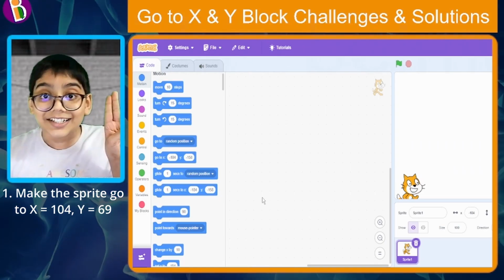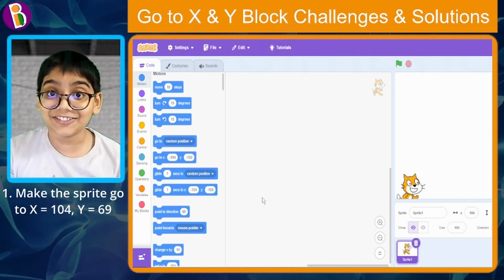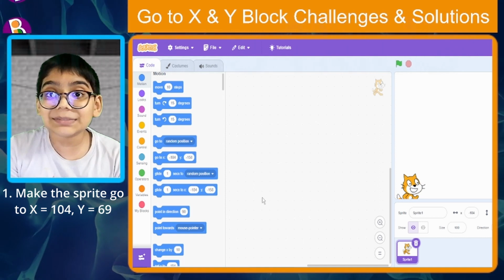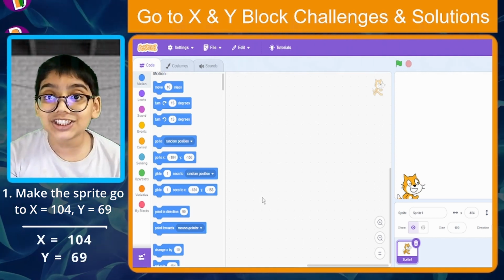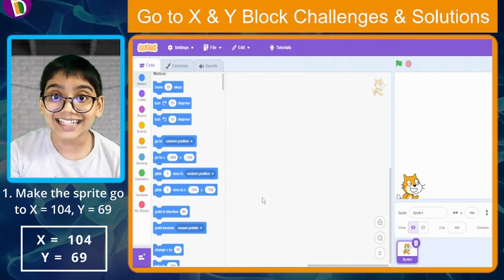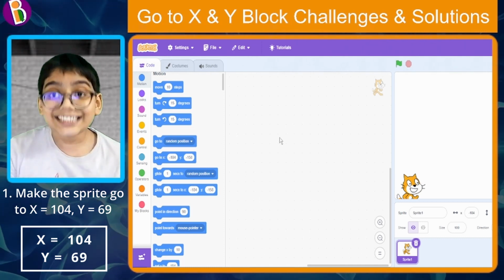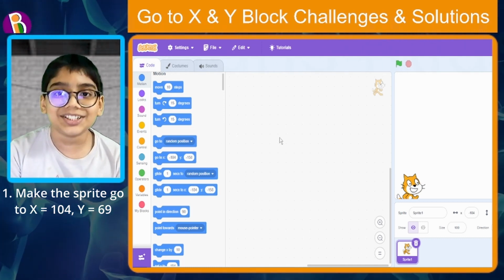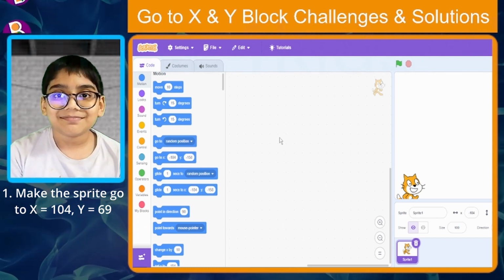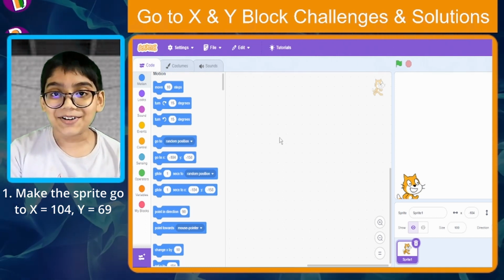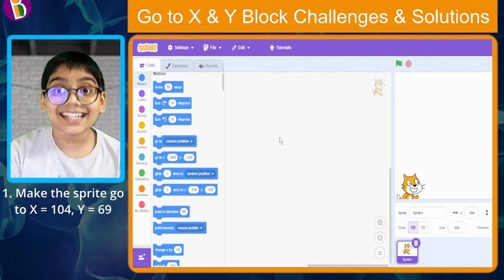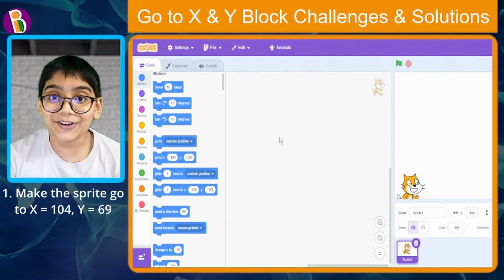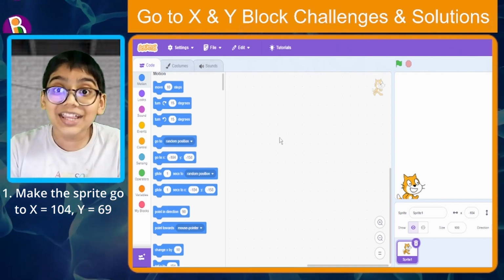The third and final challenge that you need to do is you need to make the sprite go to the positions of 104 in the x-axis and 69 in the y-axis. I'm gonna give you 10 seconds to do that. Okay, 10 seconds is done. Did you do it? Great job if you did. And even if you didn't, I'm gonna show you how to do that right now.